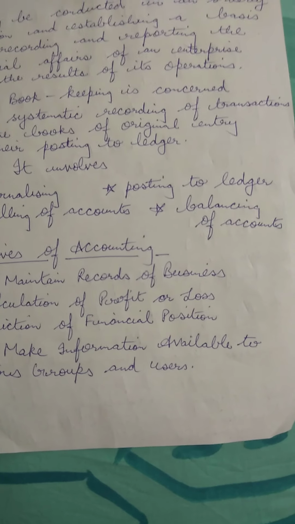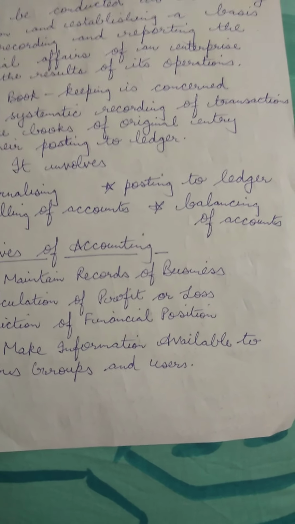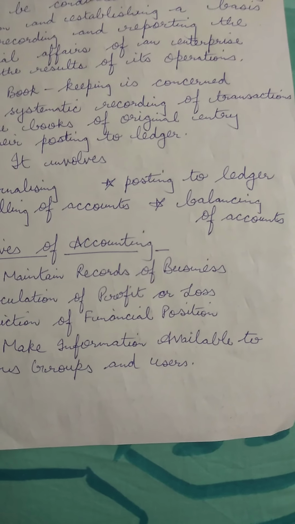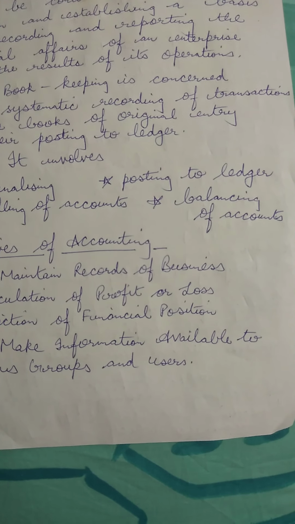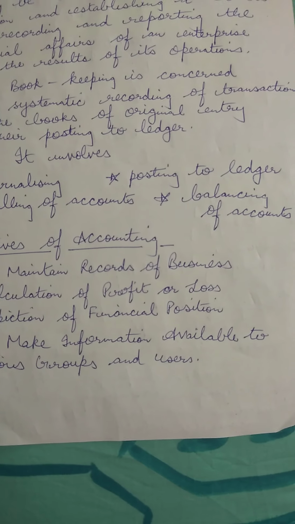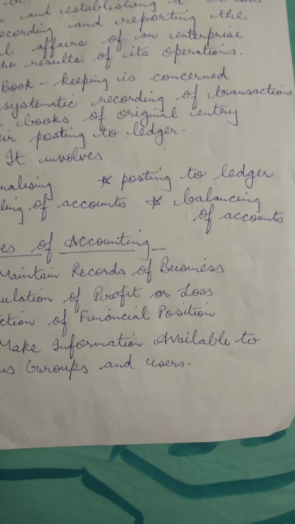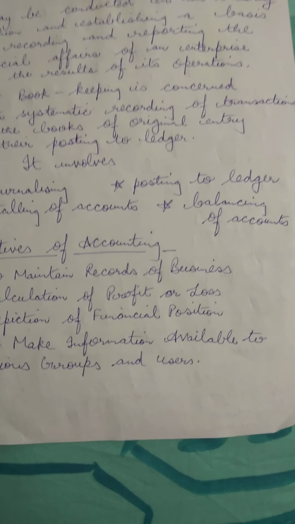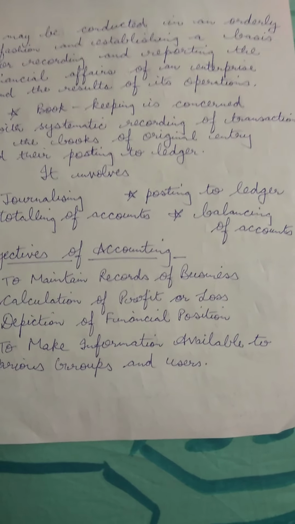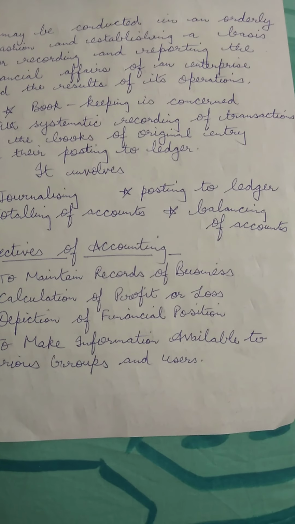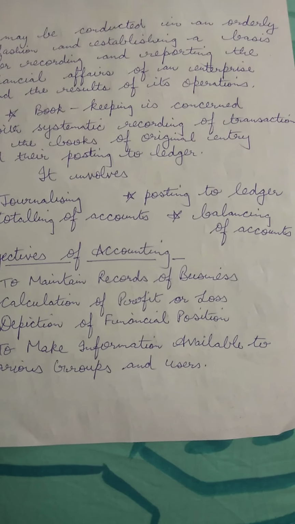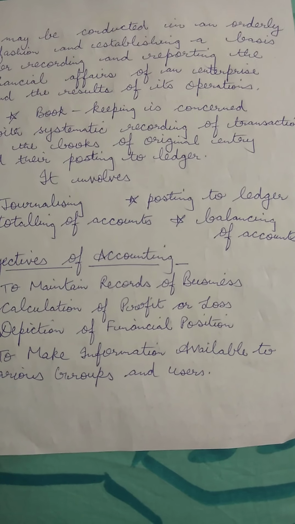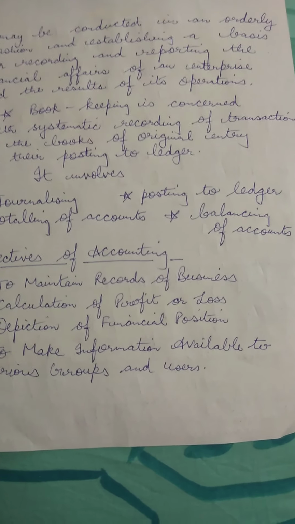The second main objective, children, of bookkeeping is to ascertain the overall effect of all the recorded transactions on the financial statements. So, children, bookkeeping is basically recording the data in a systematic manner in the original books of entry and then their further posting into the ledger.